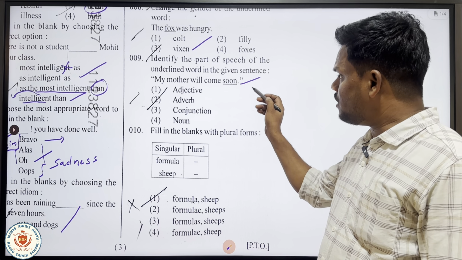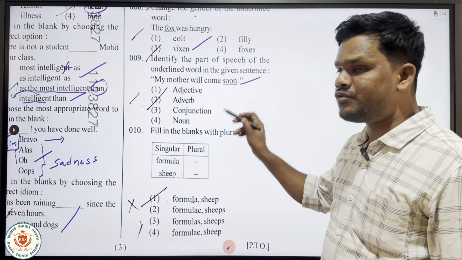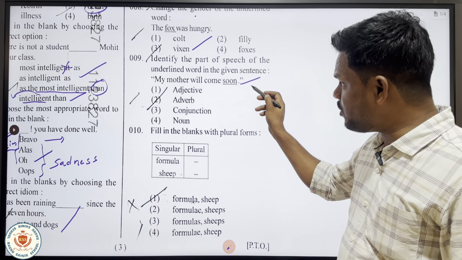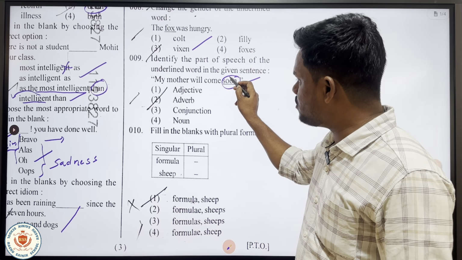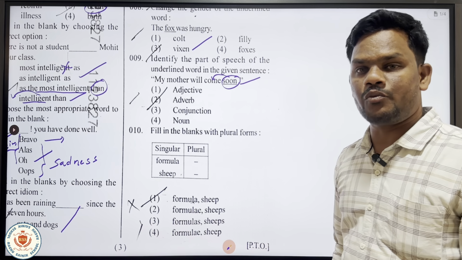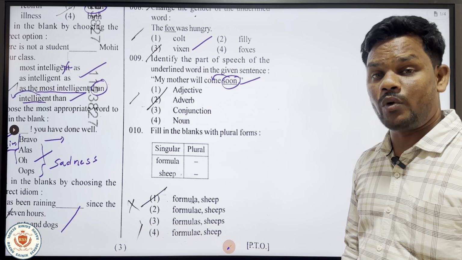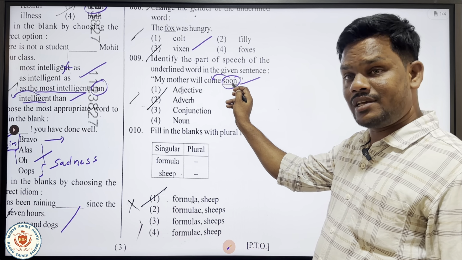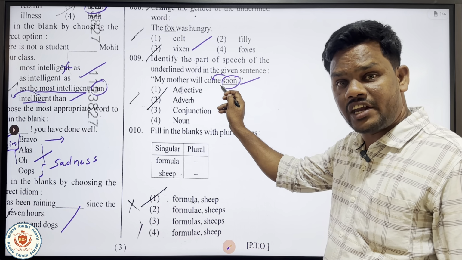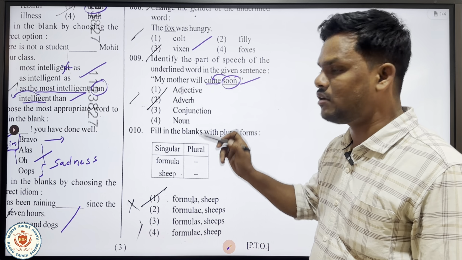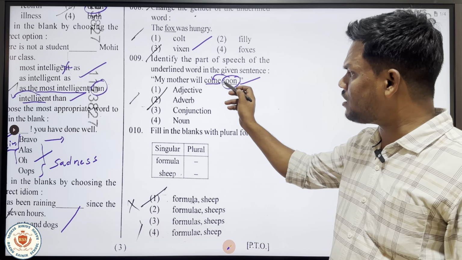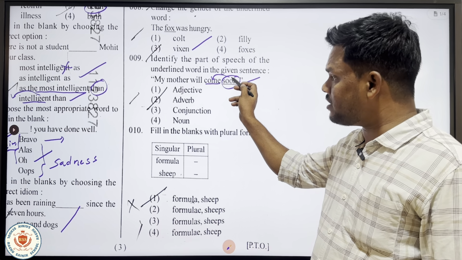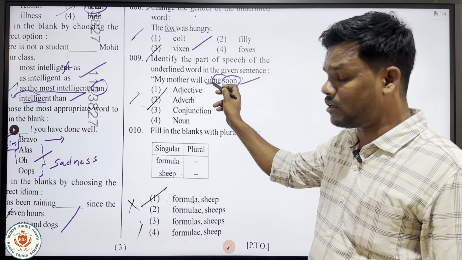First, let me think the meaning of soon here. And that too, it is adding meaning to verb. What is the action that we are doing here? Coming. But when? Soon. It means that the word soon is indicating the time of an action. What is the action here? Come. And the word soon is indicating the time of an action.